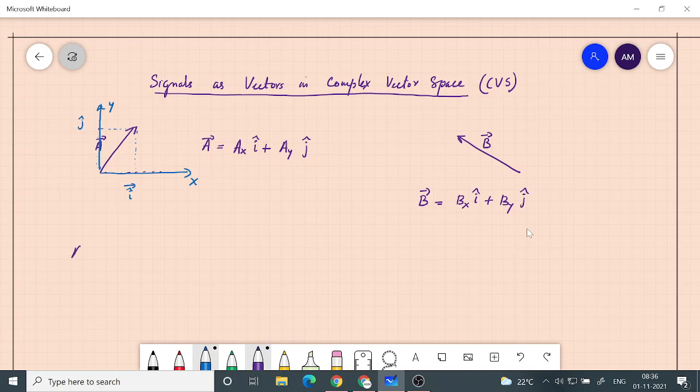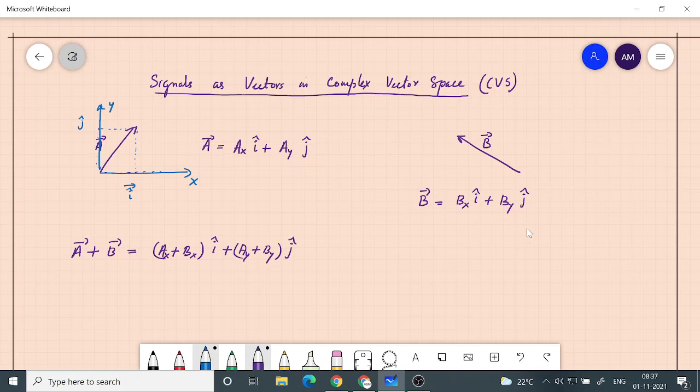Okay? For example, if you add a plus b, if you take any vectors and sum them up, then you will get basically a third vector. Okay, so in this case it will be ax plus bx into i cap plus ay plus by into j cap.